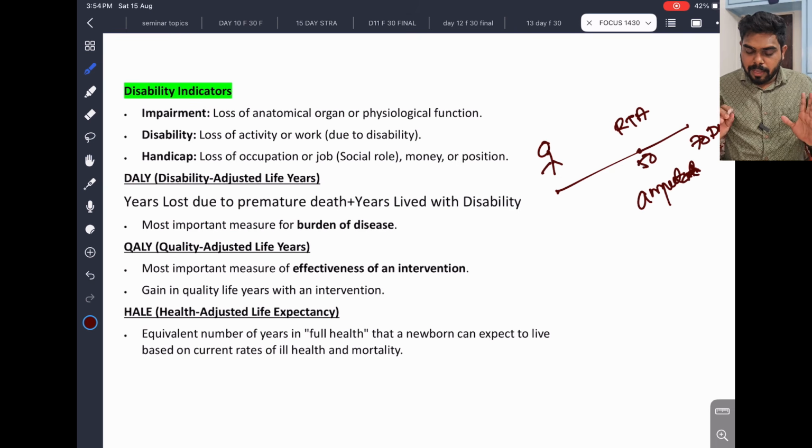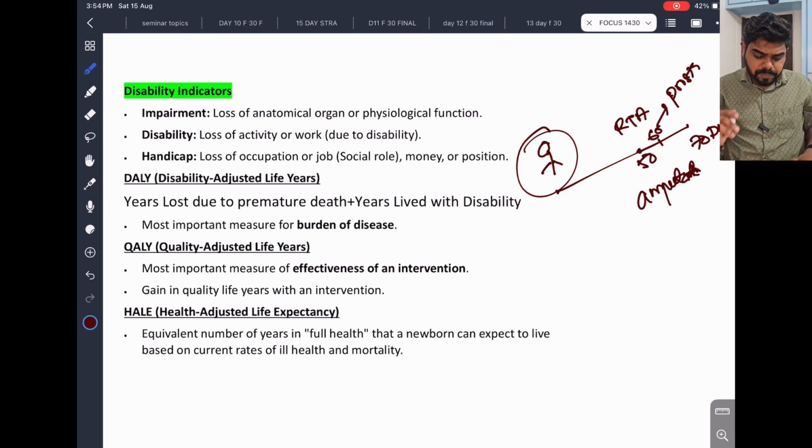On the 60th year, we applied a prosthesis and he lived with the prosthesis till 70 years. Because of the prosthesis, his quality of life improved. But from 50 to 60 years, he was suffering and he didn't apply the prosthesis. This is just an example. If a person got an RTA at 50, maybe we could put the prosthesis immediately.